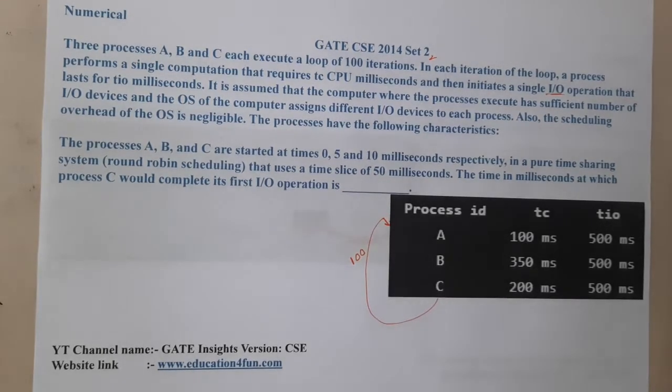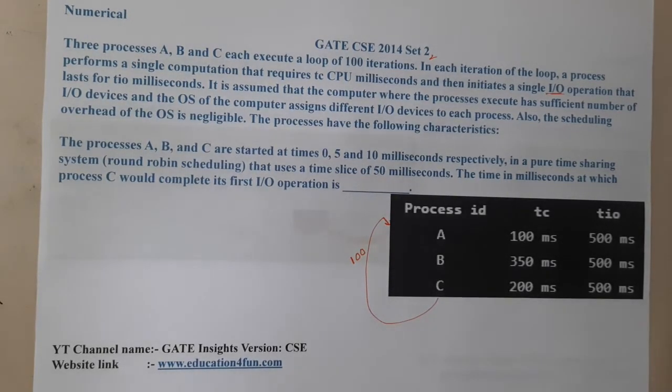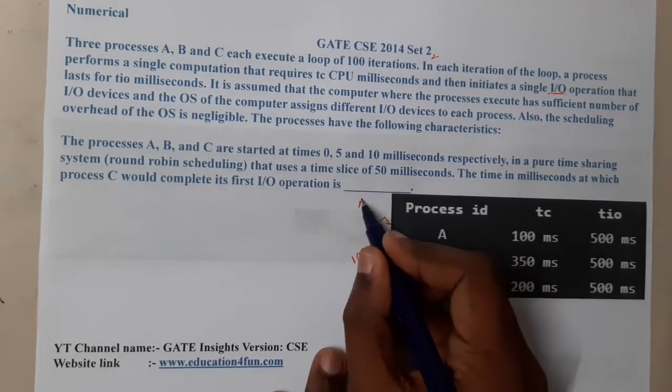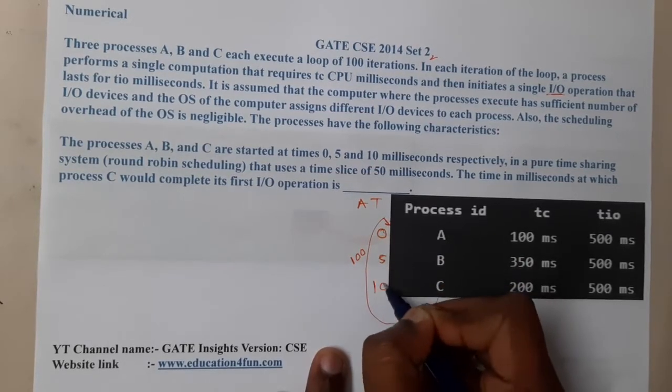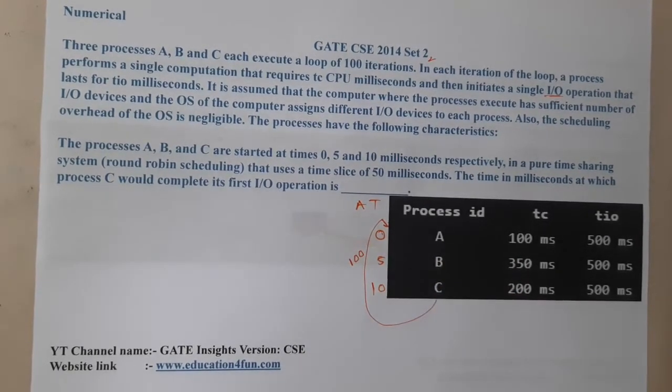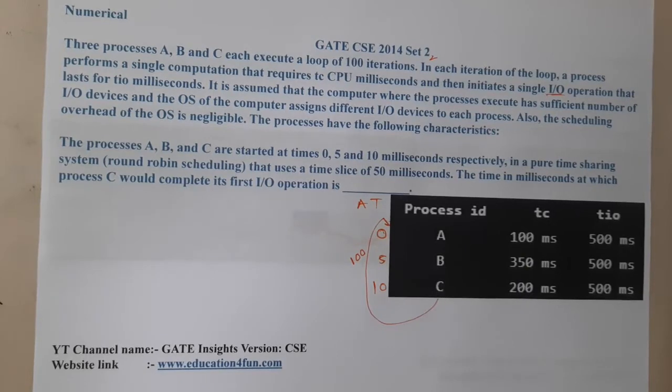So the processes have the following characteristics. Processes A, B and C are started at times 0, 5 and 10, so the arrival times are 0, 5 and 10 respectively, in a pure time sharing system of round robin that uses a time slice of 50 milliseconds.